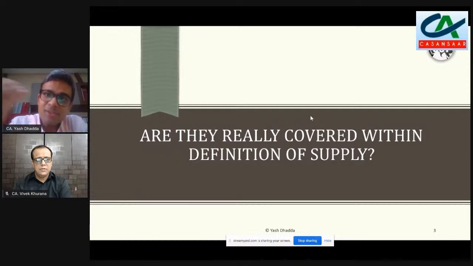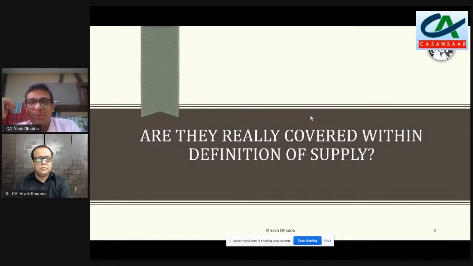But the first question I think which all of us should answer, is at the threshold only, and that threshold is whether all the activities which they are taking or which they are doing, is it really covered in the definition of supply or not? Because if we can answer this question very clearly, that either they are covered or not covered, then it really makes sense to go to the exemption notification.